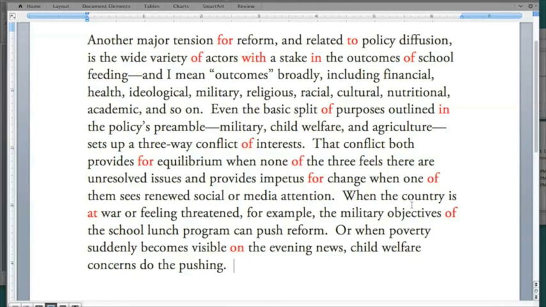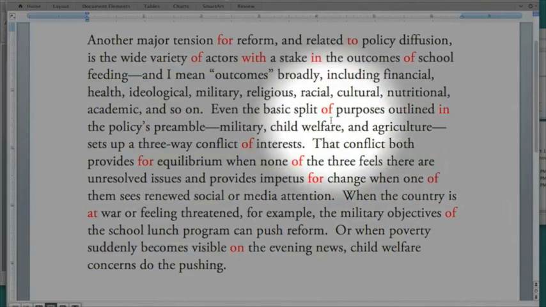Now, one thing that you have to remember is that we're not going to try to take out all of the prepositional phrases. We need to leave some of them in there just to be able to make sense. Prepositions, of course, serve an important function in the English language. So we're not saying that all prepositions are bad, but too often we leave a lot of strings of prepositions and prepositional phrases in our writing.